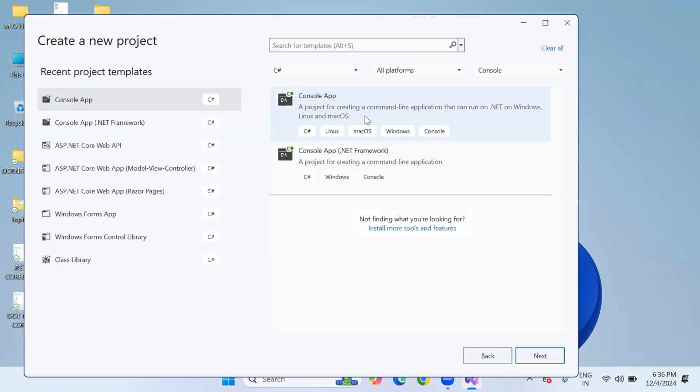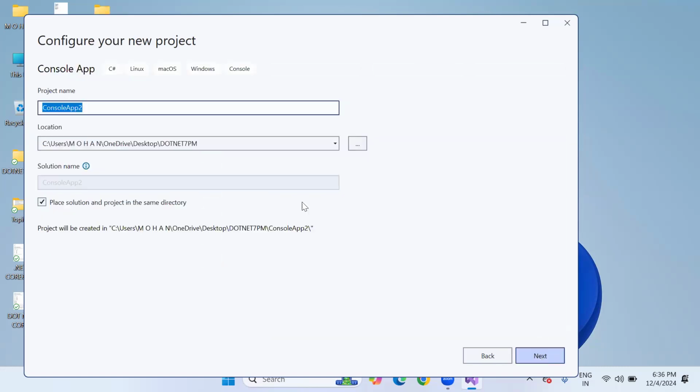I'm selecting the first template, Console App. Let's click on next. After clicking next, you can see your application name is being asked. I'm giving Console App 1 as our application name. But where is the location? I already created the .NET 6 PM folder. That's why it is saying the directory is not empty.